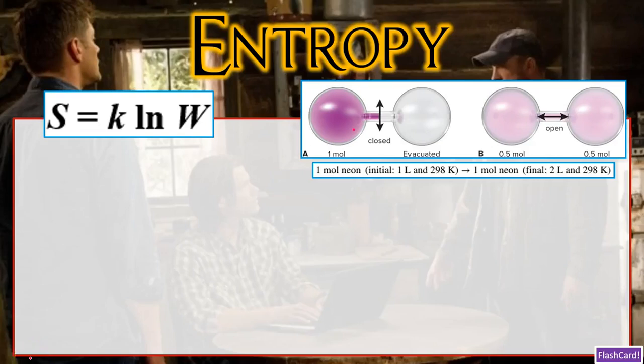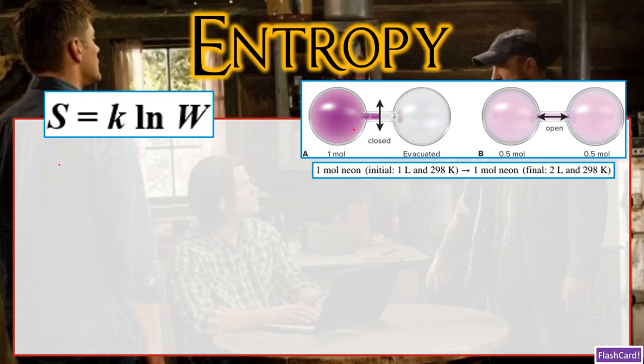So far, Bobby let us know about the freedom of particle motion as a key factor for predicting the direction of a spontaneous process, and that an increase in particle arrangements or microstates will increase the ways to disperse energy in a system. Well, we keep seeking guidance from Bobby, folks, and learn about the familiar thermodynamic concept that is directly related to the number of ways the energy of a system can be dispersed, of course, through the motion of its particles. And that is entropy, symbolized as capital S.